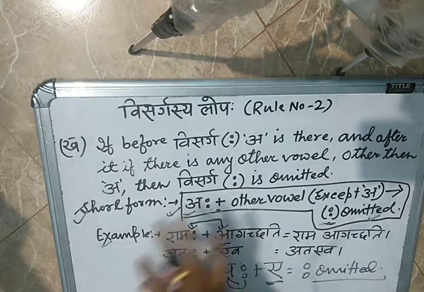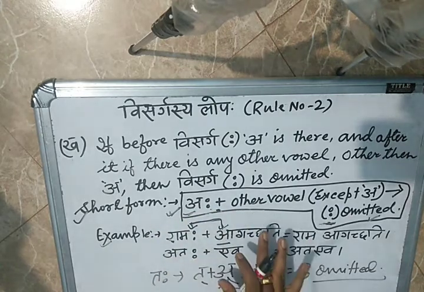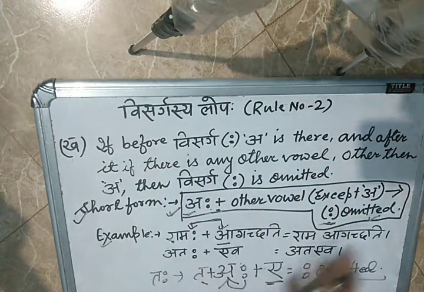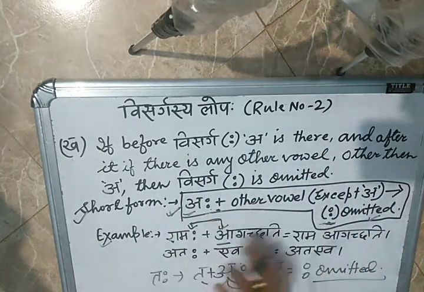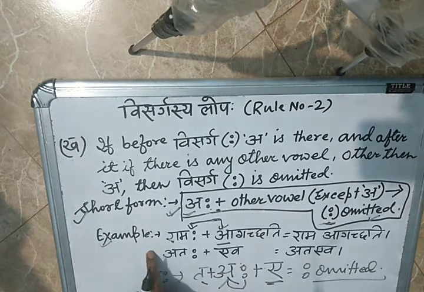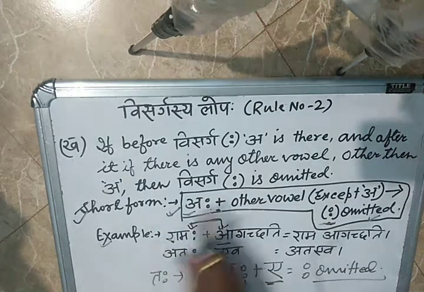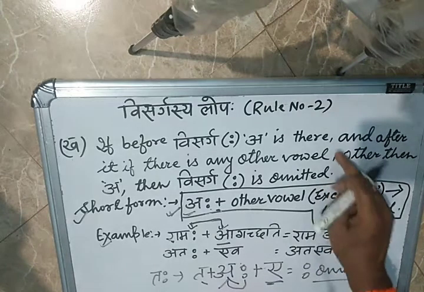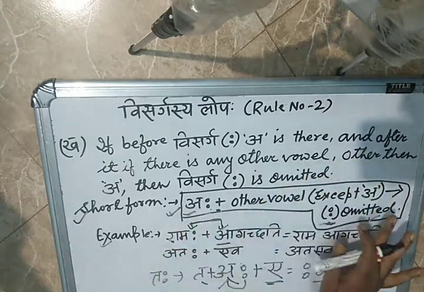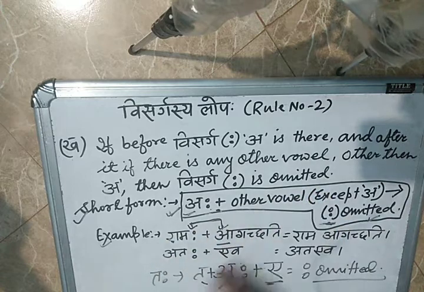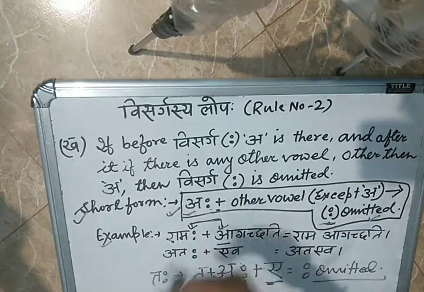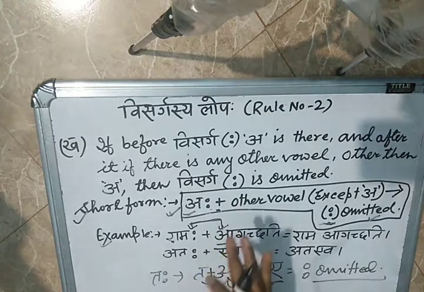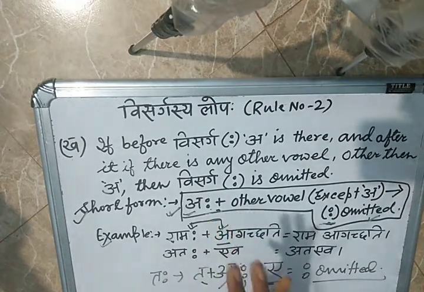Before leaving this, I have to inform you again, my dear students: please note down these things and read again. Tally with the short form and example. Especially take care about the comma; where the comma is, stop and tally it slowly. Watch my video repeatedly. I hope you will understand and get good marks in Sanskrit.